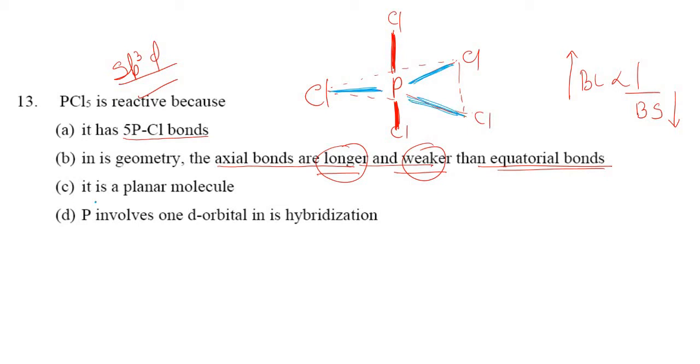Is it clear? And if you see option C, they have mentioned here it is a planar molecule. No, it is not a planar molecule. Why? Because these 3 Cl atoms are present in one plane. Okay, I am writing here, these 3 are present in one plane. But if you see the other one, the Cl atom is above, and this is below. So therefore it is not a planar molecule. Okay, and phosphorus involves one d orbital in its hybridization. Yes, it is going to involve one d orbital, but that is not the exact reason for PCl5 to be reactive. The exact reason is in its geometry, that is option B, in its geometry, axial bonds are longer and weaker than equatorial bonds.